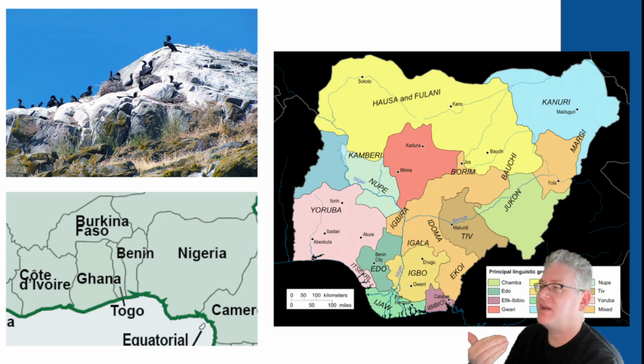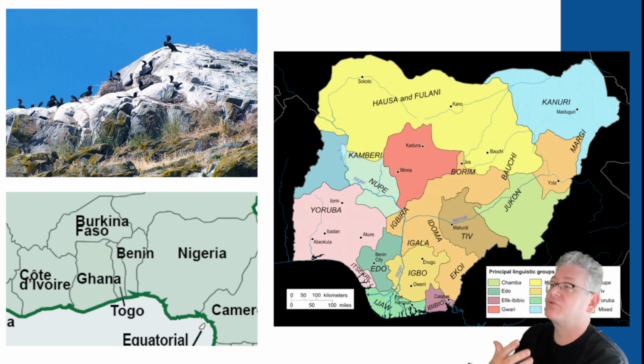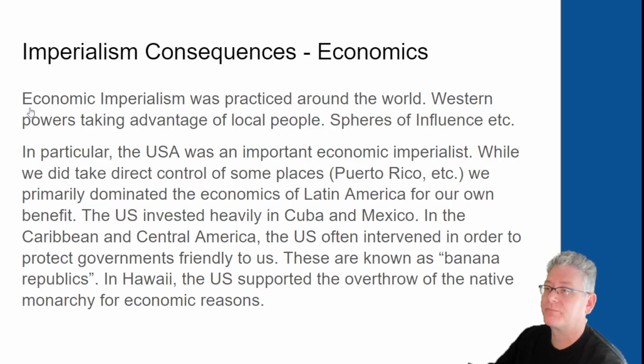Also, many of these ethnic groups spread over other countries. So the Hausa and Fulani spread over to the north into, I think it's Niger, and so they're on both sides of this border, but yet they have similar ideas. It's very chaotic. That's not even to mention the issues of religion. Northern Nigeria is predominantly Muslim, whereas southern Nigeria is Christian and or traditional African religion. So these European imperialist groups just create these crazy countries that don't make any sense whatsoever.